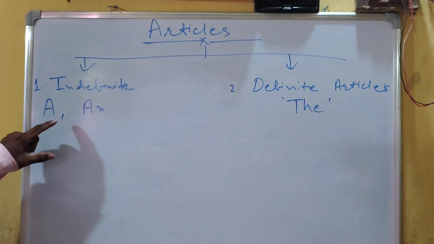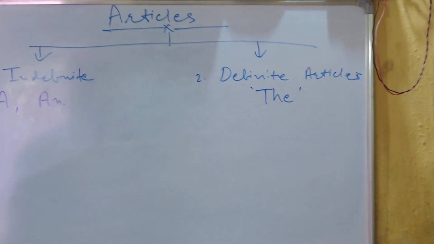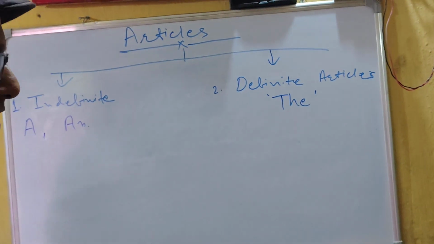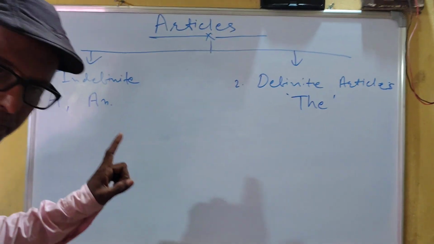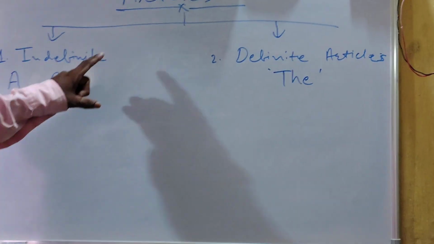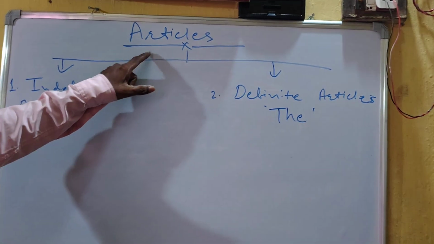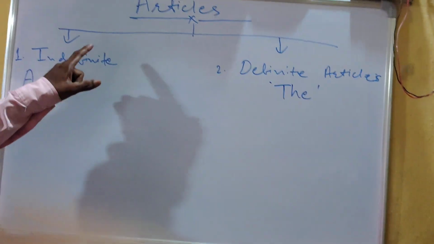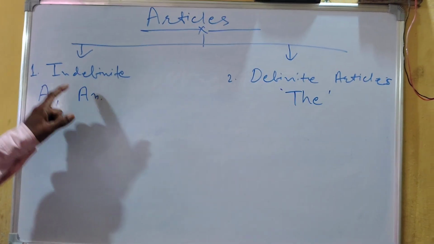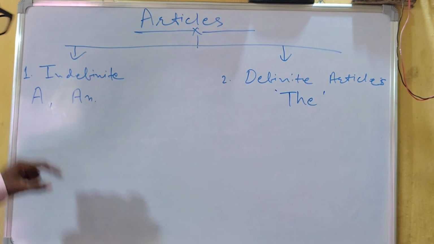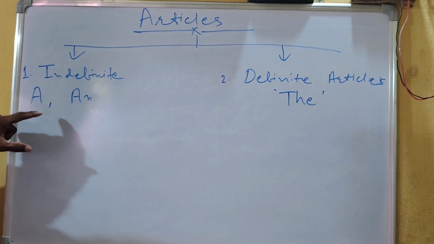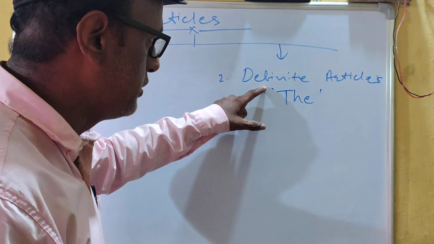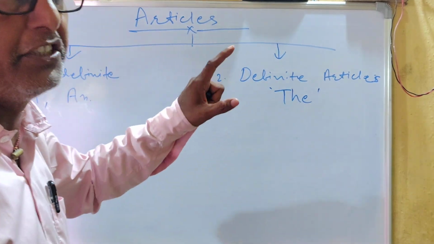In indefinite we will study A and AN, and in definite articles we will study the. I think it's clear now. Any objection? Once again I repeat, we are going to study articles today. The articles is divided into two parts. The first is indefinite and the second is definite articles. Under indefinite articles we will study A and AN, and under definite articles we will study only the.